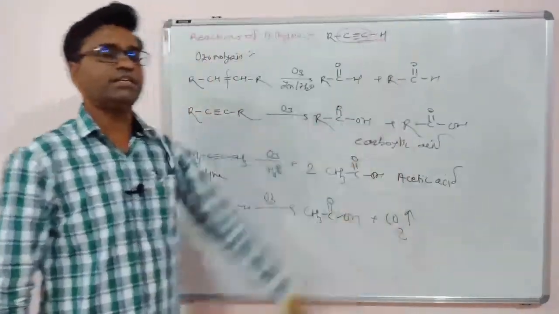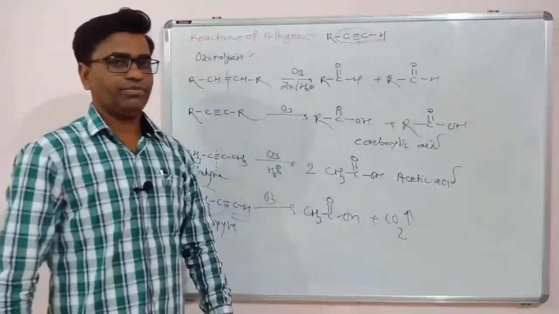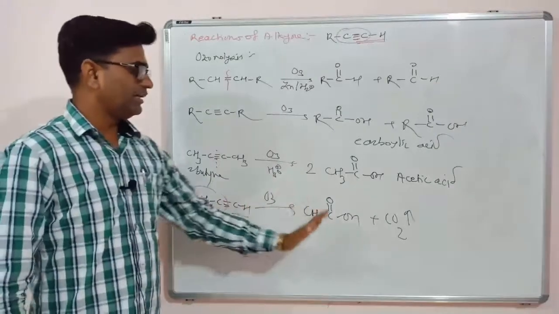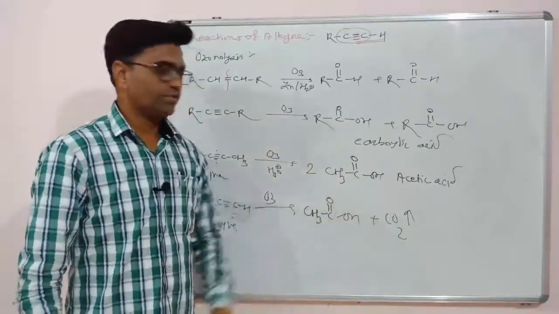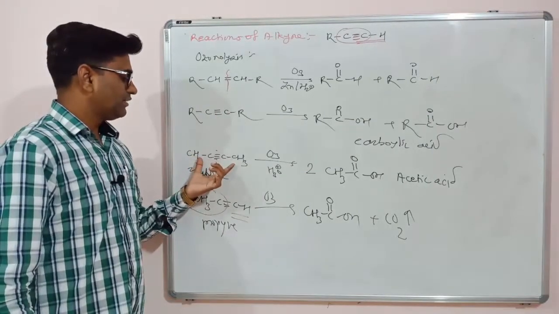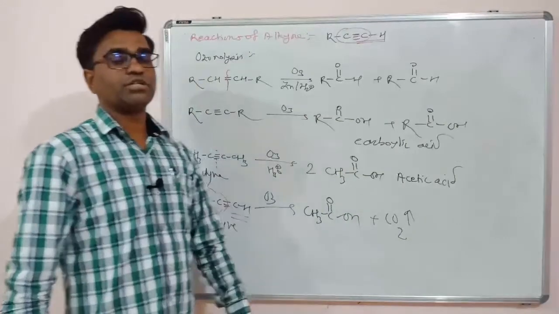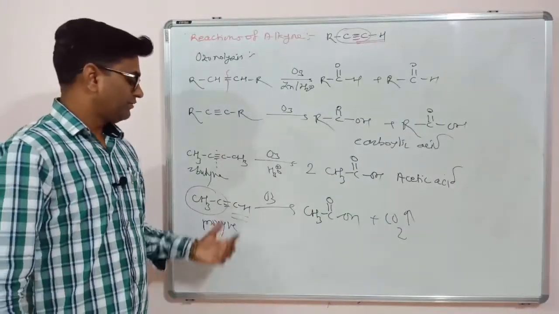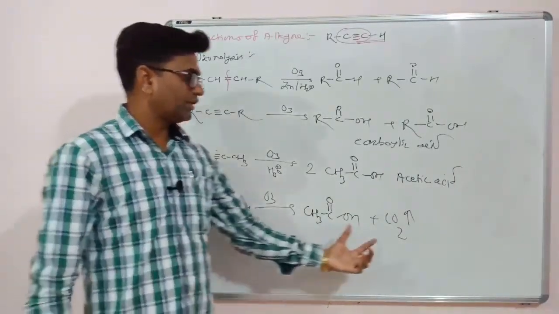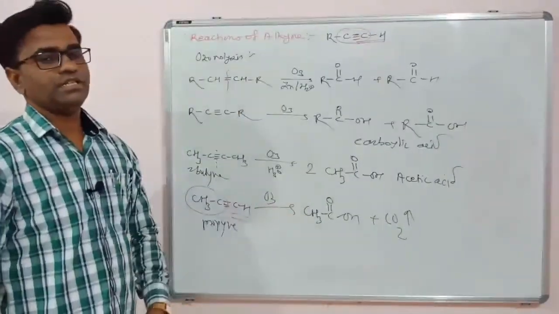So for terminal alkynes, one product is CO2 and one is a carboxylic acid. For non-terminal alkynes, symmetrical or unsymmetrical, we get 2 carboxylic acids.